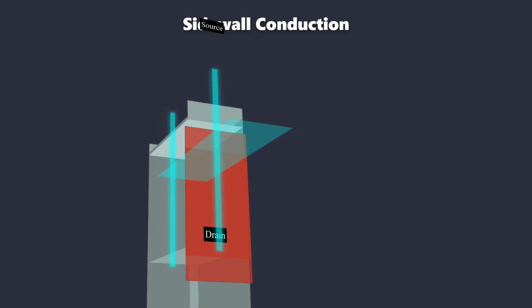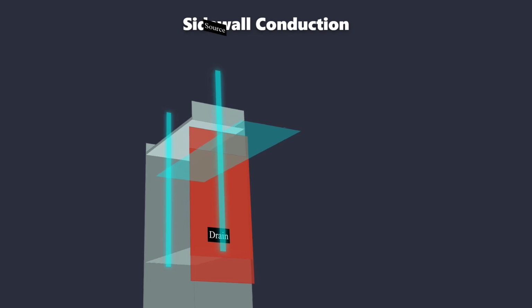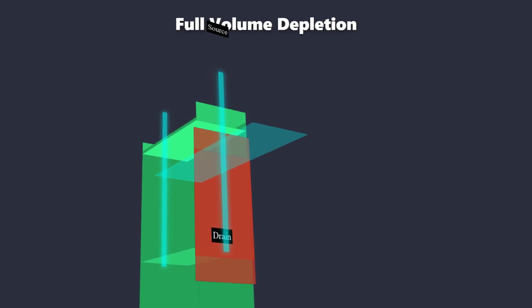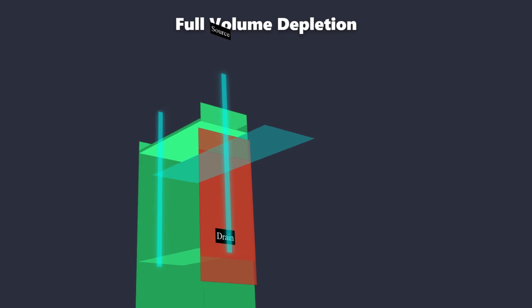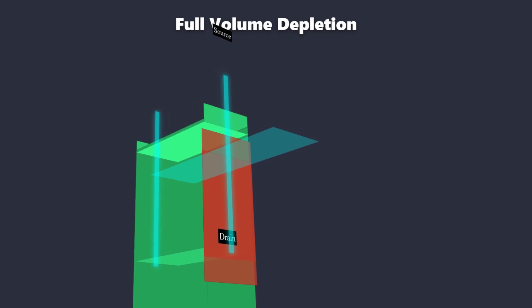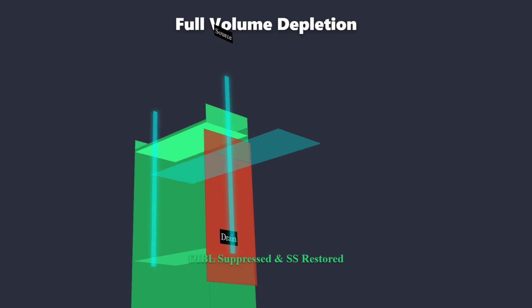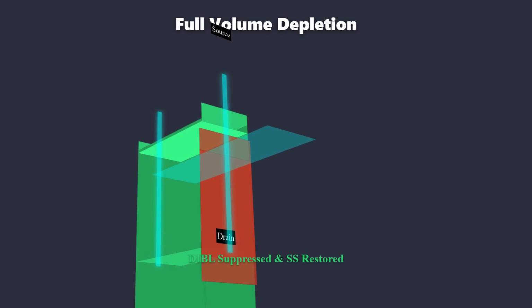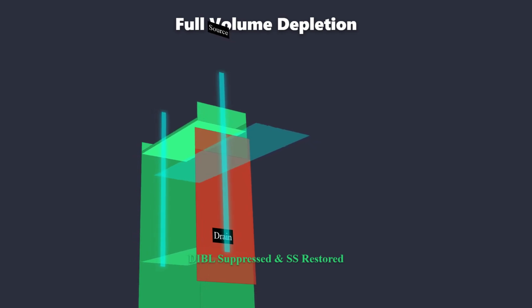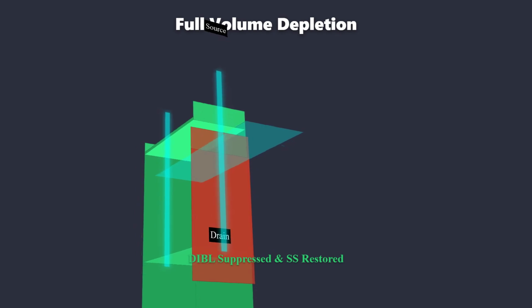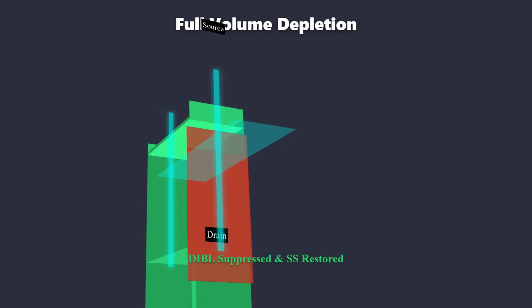The FinFET's multi-gate structure ensures that the electric field originating from the gate fully depletes the entire volume of the thin silicon fin. This full depletion mechanism eliminates the bulk region, which is where parasitic leakage paths typically form in planar devices. By controlling the channel from multiple sides simultaneously, the FinFET drastically suppresses drain-induced barrier lowering. This improved electrostatic control successfully restores the subthreshold swing close to the theoretical 60 millivolts per decade limit.